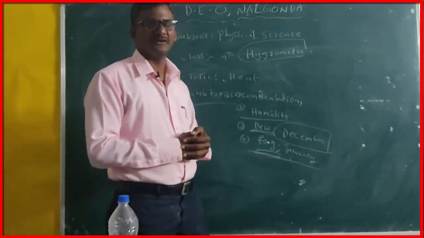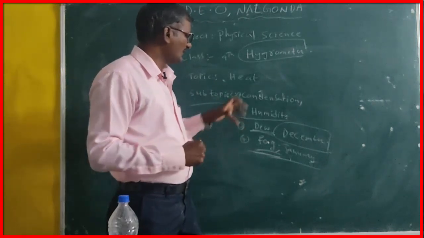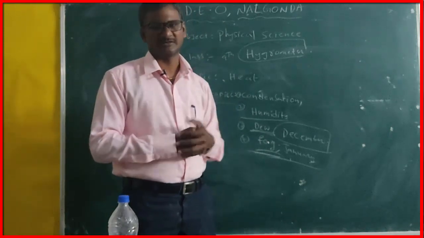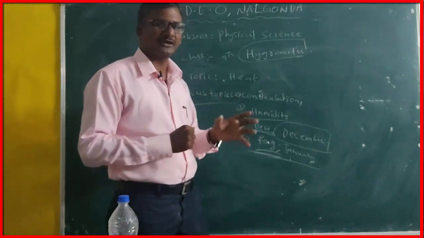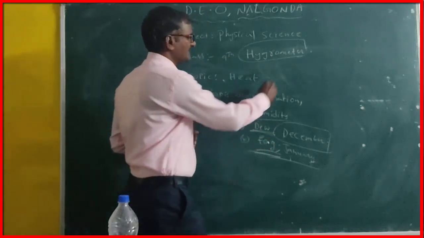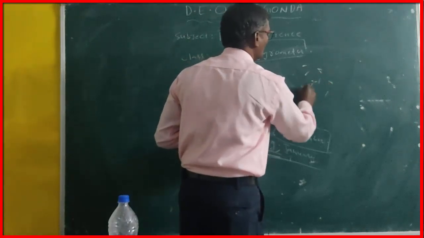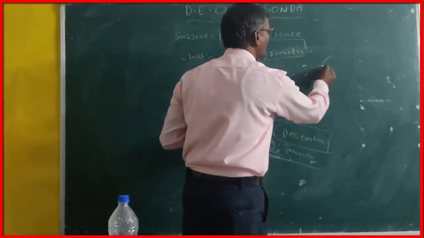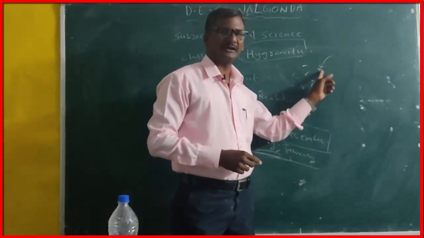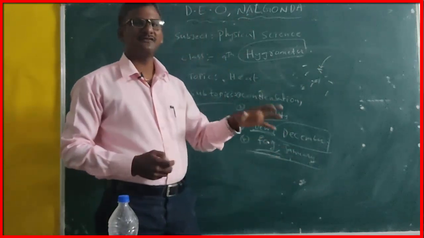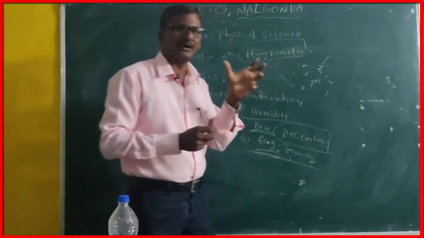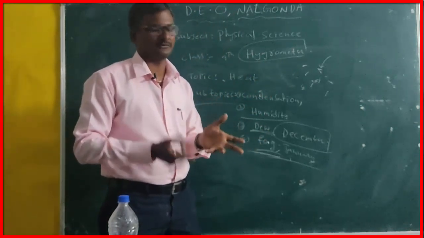At that moment, whatever water vapor condenses in the atmosphere condenses on the dust particles. Dust is present in the atmosphere. Water vapor condenses on the dust particles. We can see dust particles along with condensed water vapor mixing with one another. That only can be observed as mist.